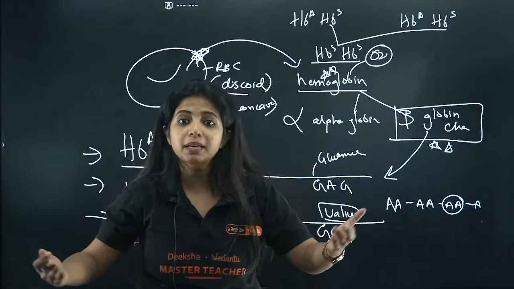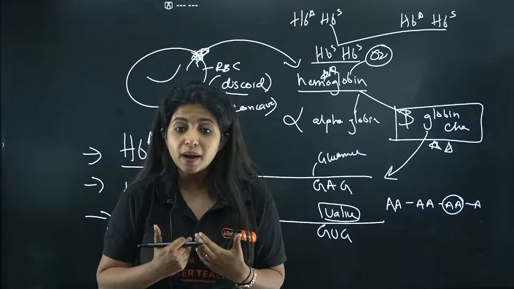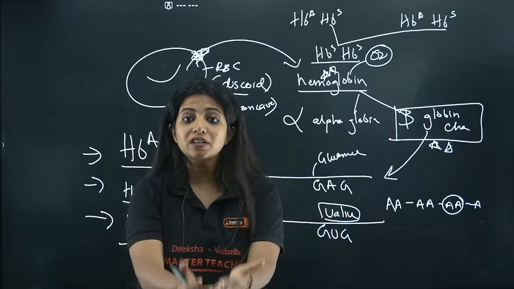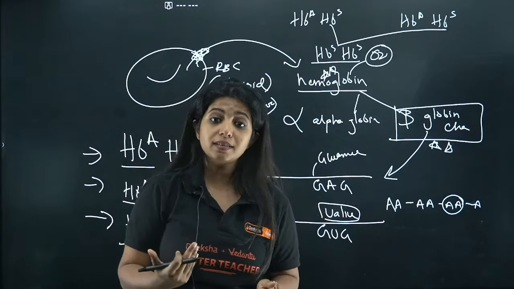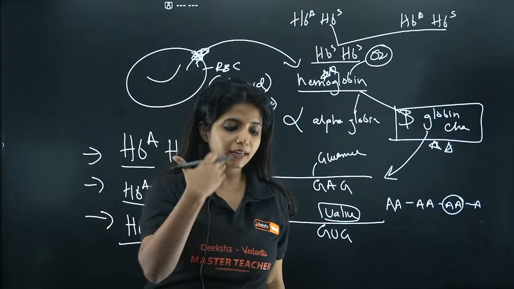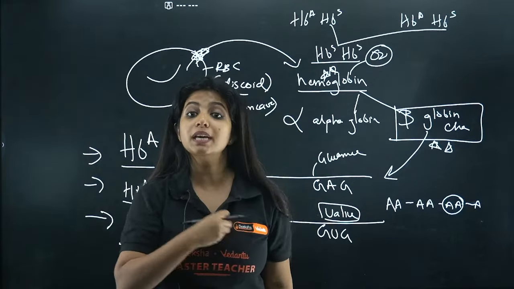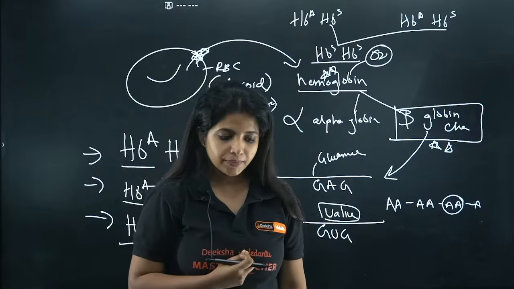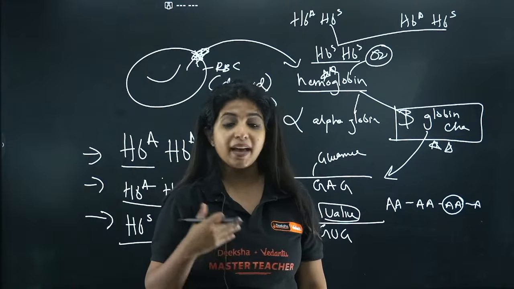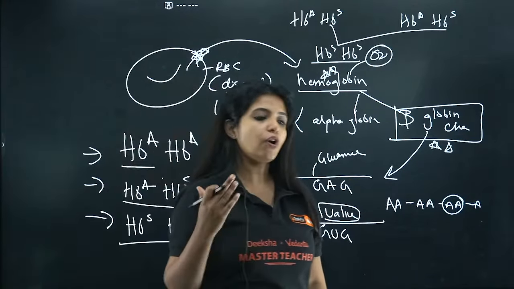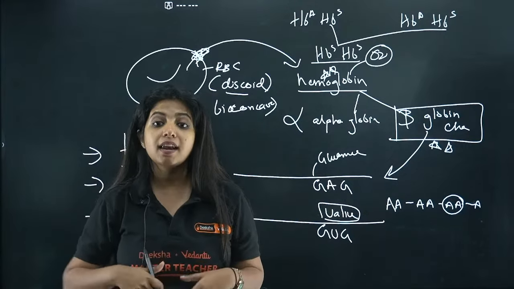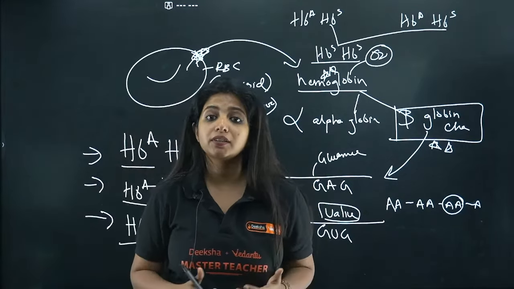Yes. So you and me might seem very normal, but we might be carriers for some genetic traits, and we can pass it to the next generation. We never know. That is why we say that before planning for any children, we should go and get consulted with a doctor, because we might be carriers of diseases. Okay? Got it? And that is the reason why long before, people used to marry relatives. Then it was said that you should not marry relatives. Why?